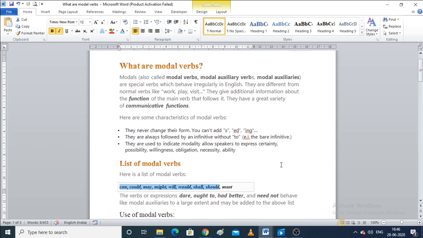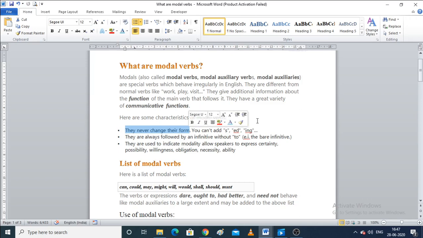Coming to some characteristics of modal verbs, they never change their forms. What does this line say? They never change their forms. For example, if you have can as your modal verb, you cannot write it as cans, C-A-N-S. You cannot write it in a plural form, right? You cannot write it as caned, C-A-N-E-D. No, you cannot write it as canning, C-A-N-I-N-G. So you cannot add s, ed or ing after the modal verb.